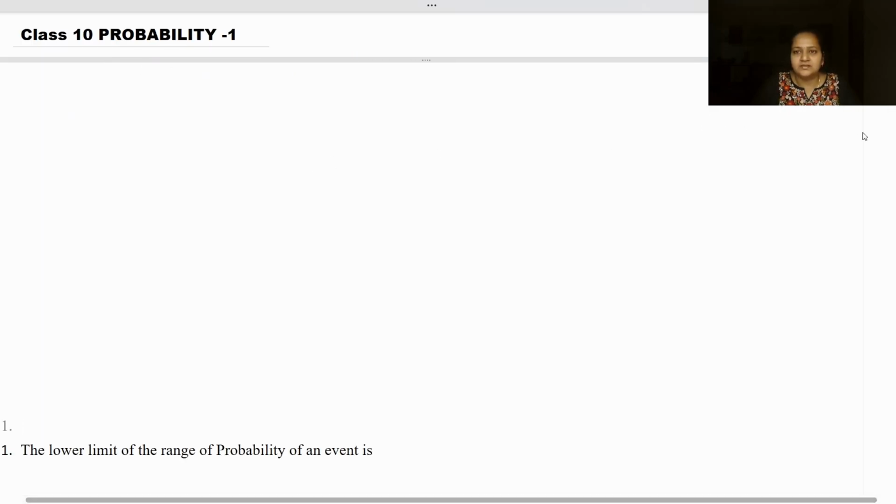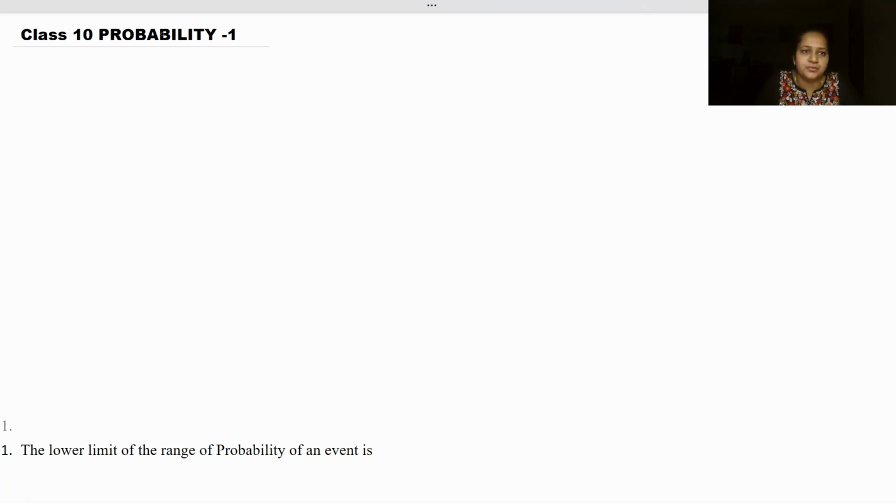Good evening, everyone. Today we are going to do a quick revision on the probability questions. If we go chapter wise, probability and statistics together have a total weightage of 11 marks in the boards. So let's quickly revise probability.